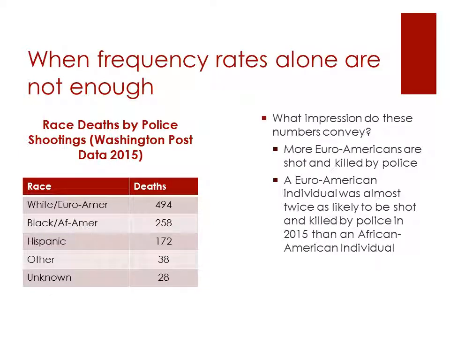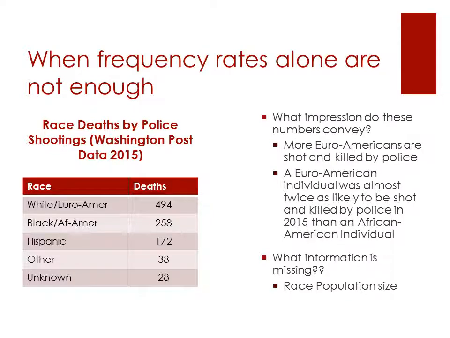Well, they tend to give the impression that more Euro-Americans are shot and killed by police. Thus, viewing this, one could come to the conclusion that a Euro-American individual was almost twice as likely to be shot and killed by police in 2015 than an African-American individual. However, a key piece of information is missing here. What we don't have included in this is the race population size.